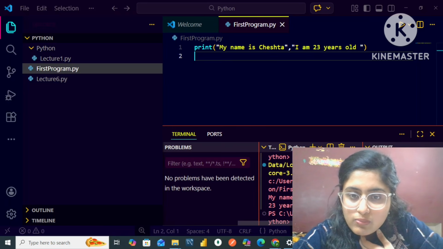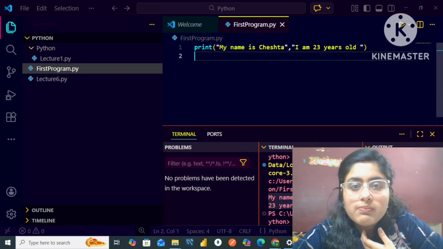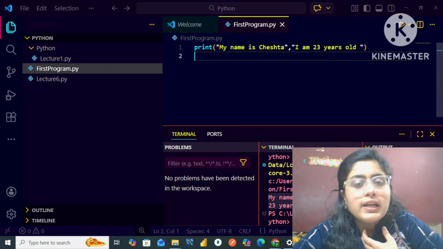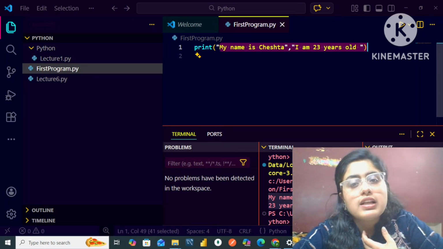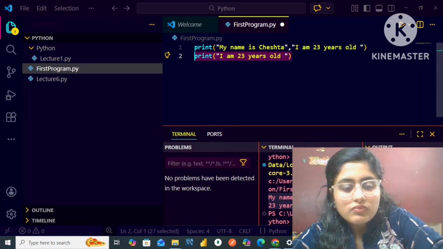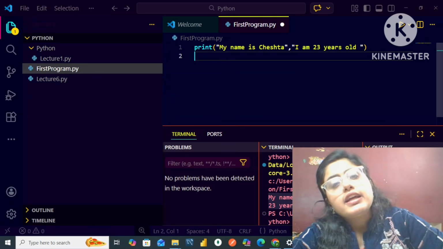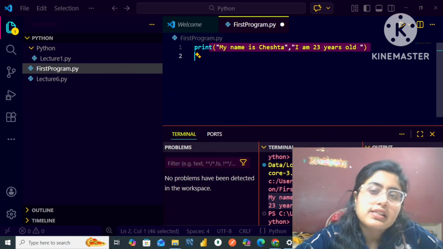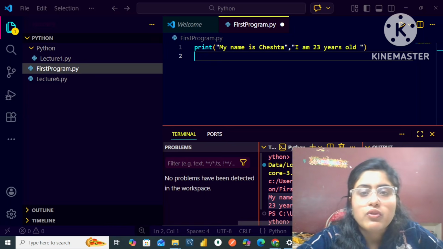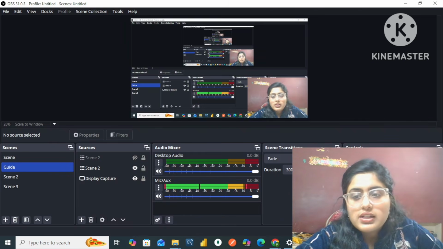That simply shows that if I want to write my two lines in the form of a single line, I will simply separate them with a comma. I hope, my dear friends, this point was also crystal clear to you. Now let's move forward.